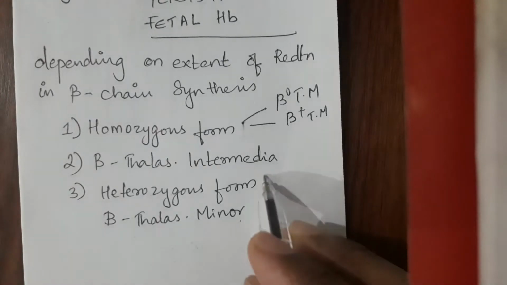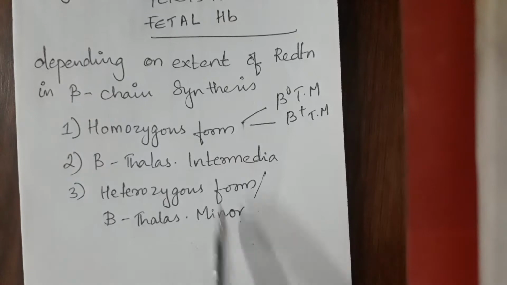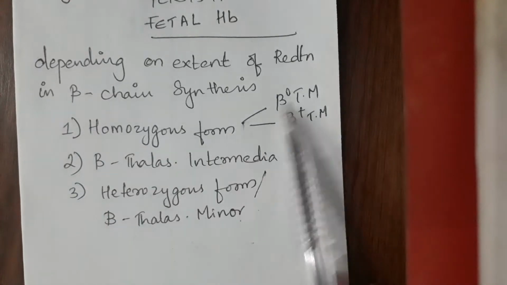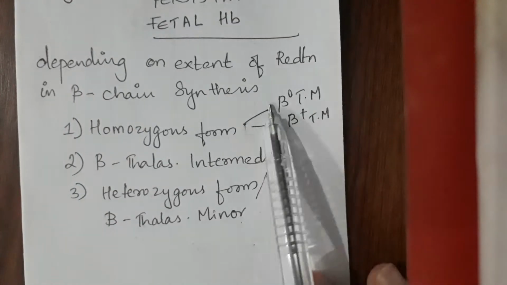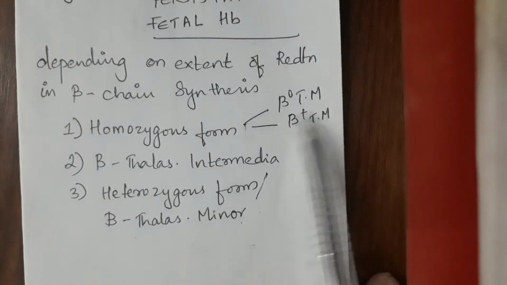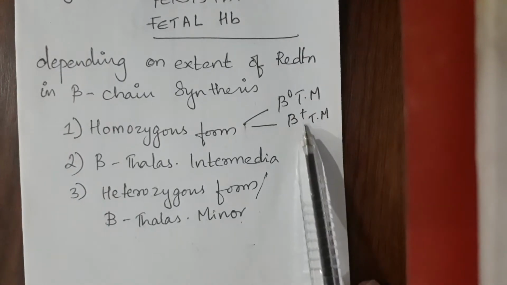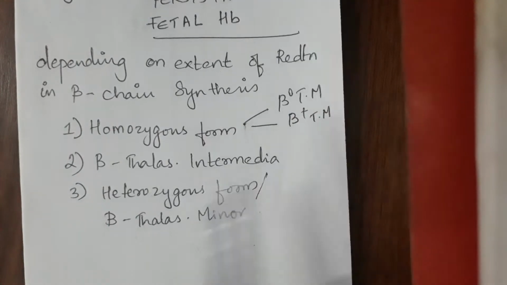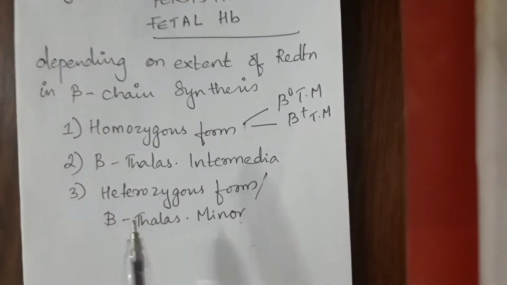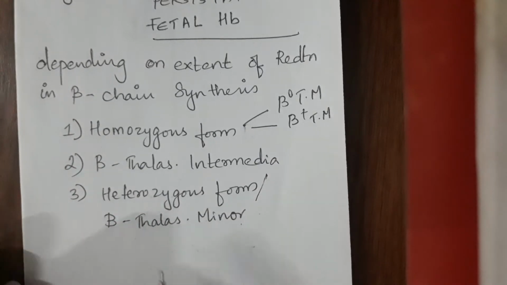The homozygous form is again divided into 2, beta thalassemia major and beta plus thalassemia major. These points also give you marks. Types are unique mark-carrying points in pathology.